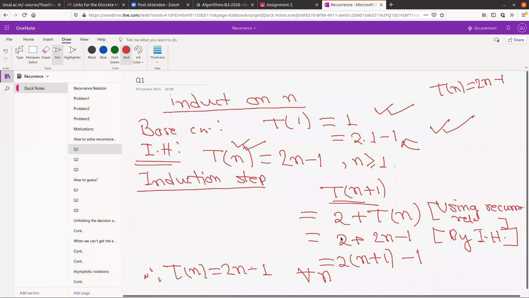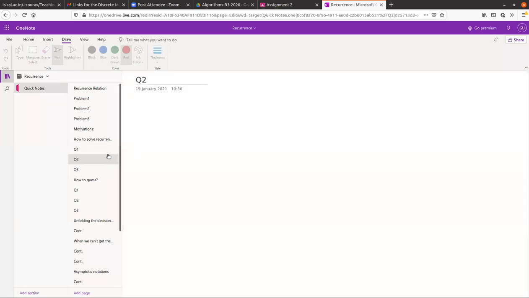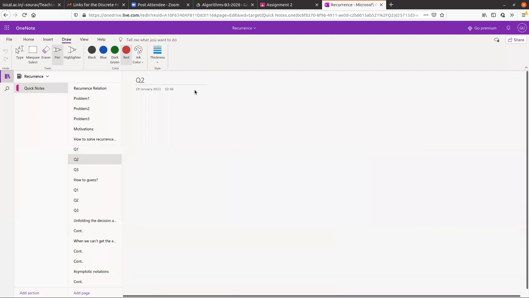So once someone is guessing the solution for you, I think it's not a big deal to check it using induction. I hope you agree with me. I don't know, but yeah, guessing the solution is, I think, the most difficult part. So suppose let us try to see another example.